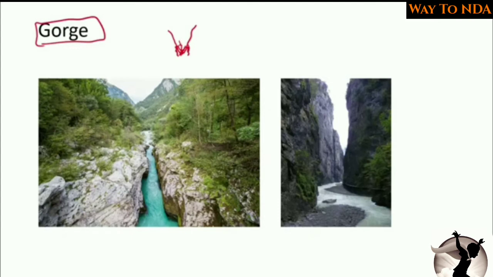And this area will be eroded and this area will be widened. Okay, this area will be widened and you will find this type of gorges. Okay, so earlier this was of this shape. Later on, due to the erosion, this area got eroded due to the water, and it took the form of a gorge. So this is the example of gorge. Again, you can see here, this is a gorge. It will be of this shape. Okay, and the water is flowing in that direction.